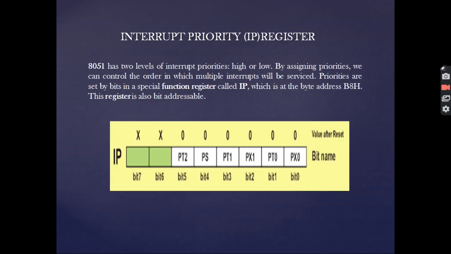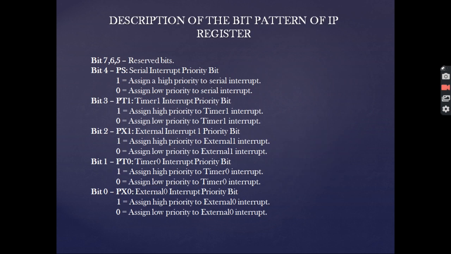Next comes the interrupt priority register. The 8051 basically has two levels of interrupt priorities, high or low. By assigning the priorities, we can control the order in which multiple interrupts are serviced. This is the bit pattern of the IP register, where we have PX0, PT0, PX1, PT1, PS and PT2. The last two bits, B6 and B7, are kept for future use.